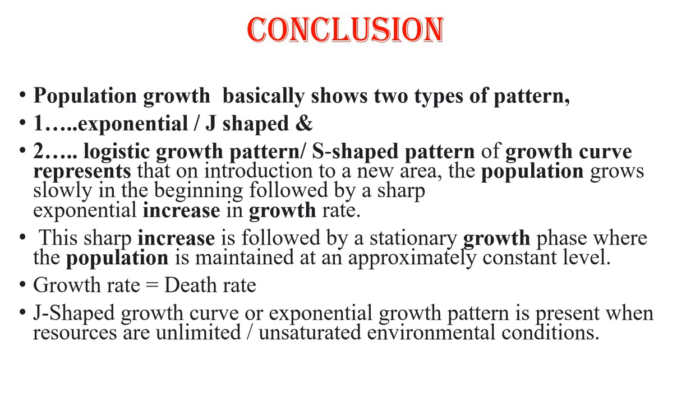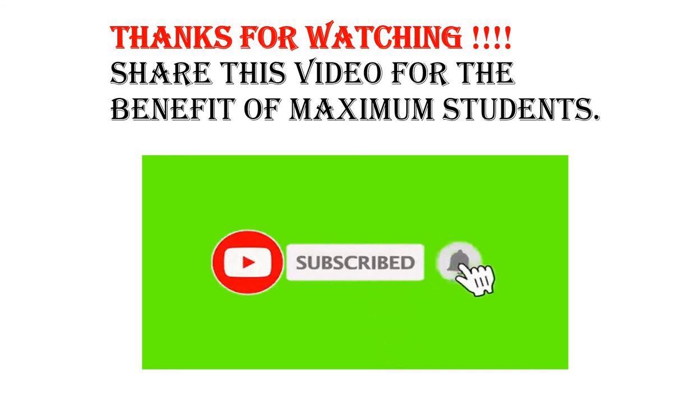Then the J-shaped growth curve or the exponential growth pattern is present when the resources are unlimited or the environmental conditions are unsaturated. That is, the factors required for growth and the biotic factors are more, and therefore the lag phase and log phase, same as that of the S-shaped growth pattern, are shown in the J-shaped pattern. Here we'll conclude today's lecture.